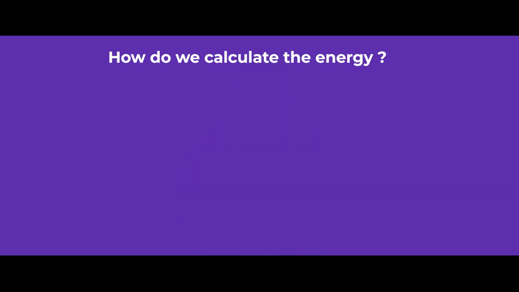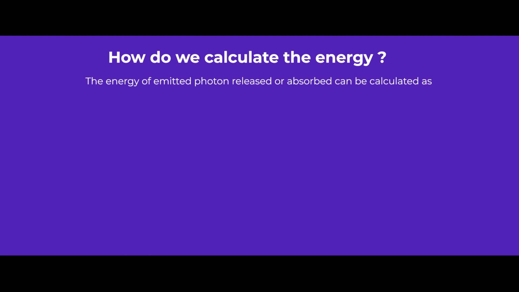We can calculate the energy of photons absorbed or released by using this formula. I have here E photon is equal to Ei minus Ef, where Ei is the energy level of the electron in its initial position and Ef is the energy of the electron in its final position, and that difference in energy is equal to hf, where h is Planck's constant and f is the frequency of the photons.